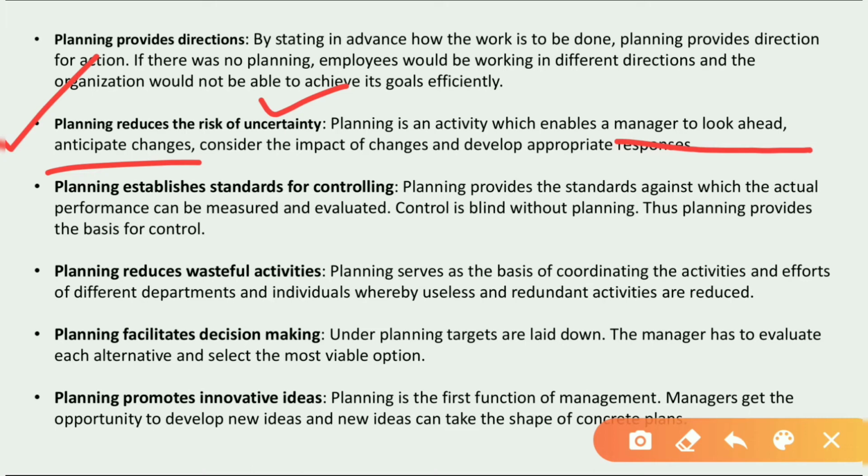In planning we think about our future and see many upcoming events. If we see that the upcoming events are not safe or favorable for our business, then we change the plans. That is why it is said that planning reduces the risk of uncertainty.